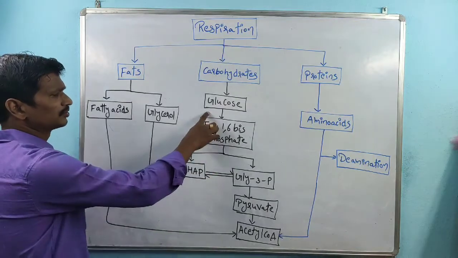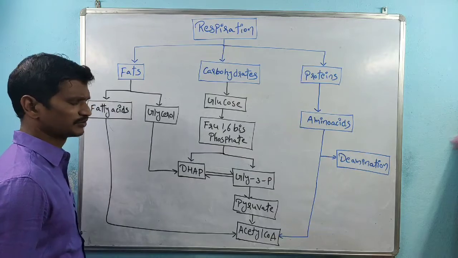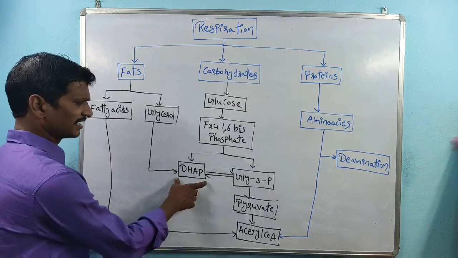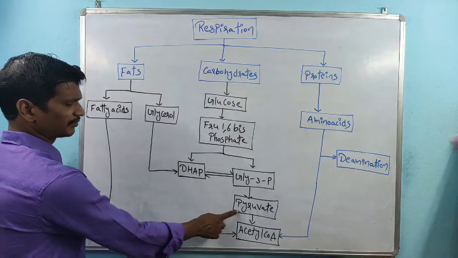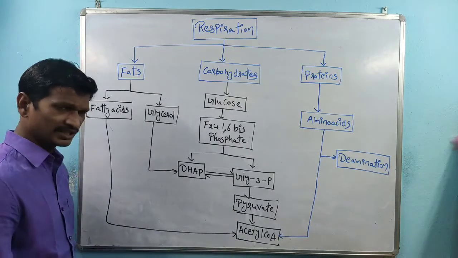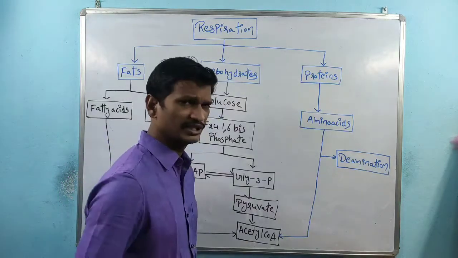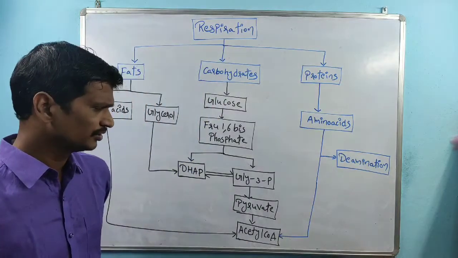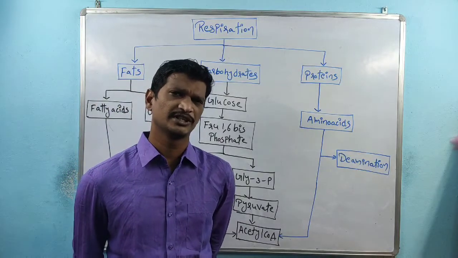Here, glucose 6-phosphate is followed by fructose 1,6-bisphosphate. Then there is dihydroxyacetone phosphate and glyceraldehyde 3-phosphate. Finally, pyruvate production takes place. That pyruvate is converted into acetyl-CoA. That acetyl-CoA is involved in the TCA cycle, and the TCA cycle is involved in energy production, that is nothing but ATP production.